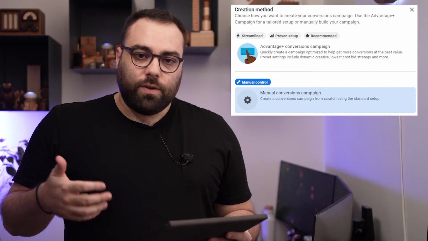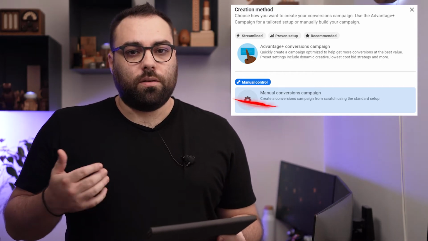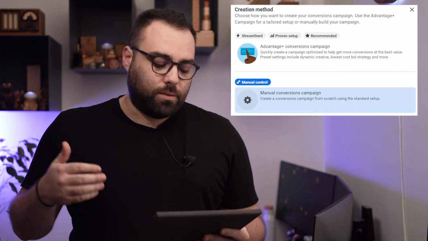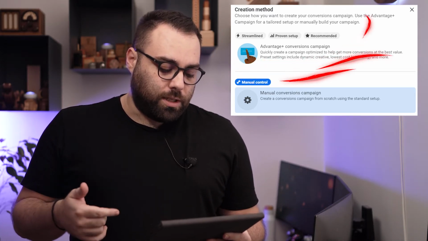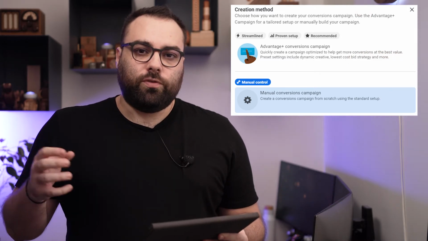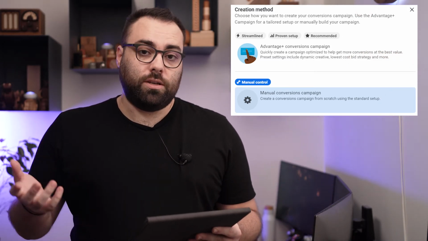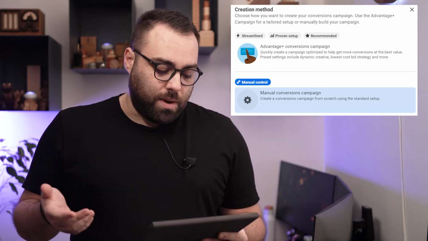And then we have the manual control. So at least they give you the option of doing a manual control and actually putting in all the settings. When you hit on the manual control, you will be able to go back to the old way of doing ads, with you choosing everything that you want. But the other one on the top, if you choose it, has limited options for you on what kind of settings you can use, because all of the others are predefined, because Facebook is recommending them.